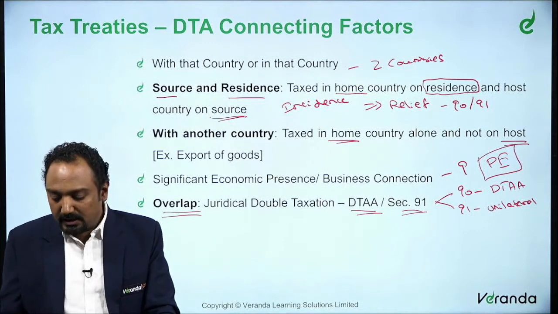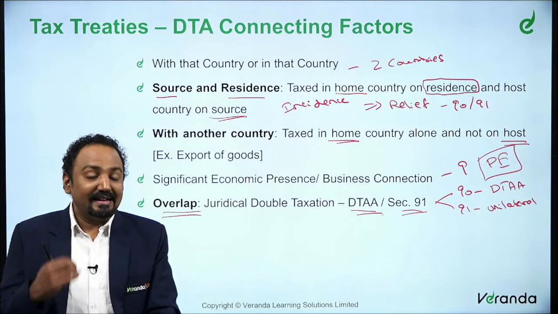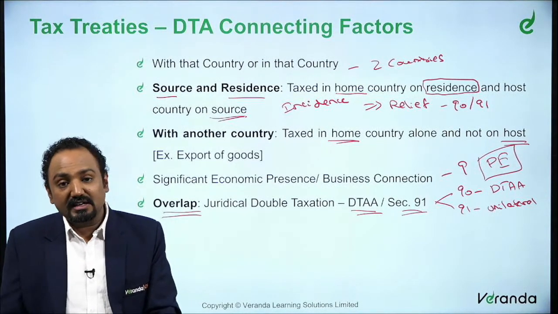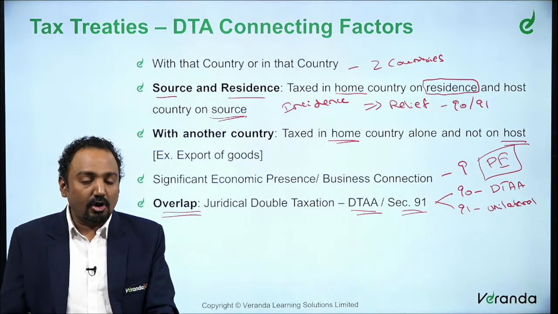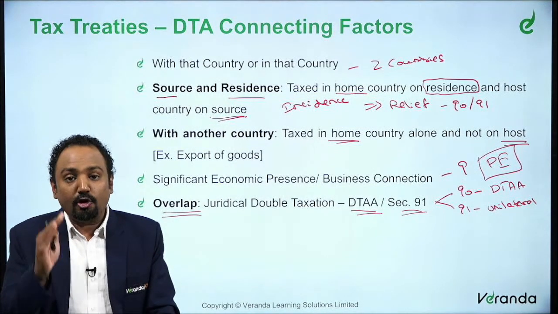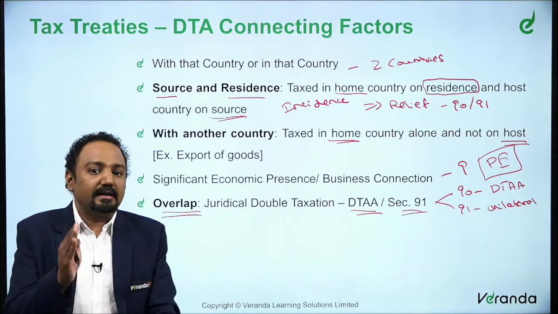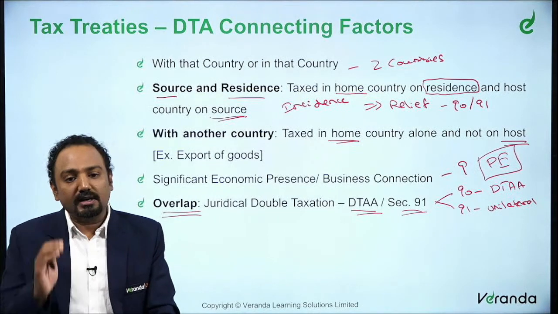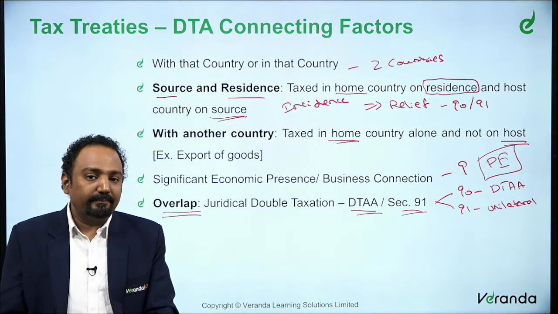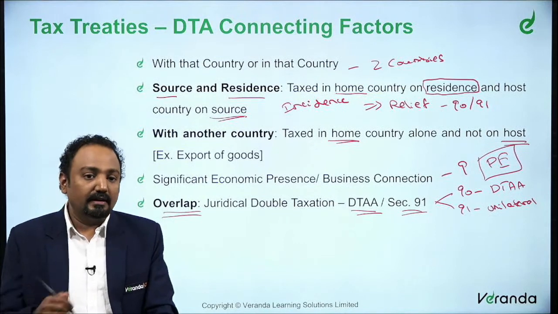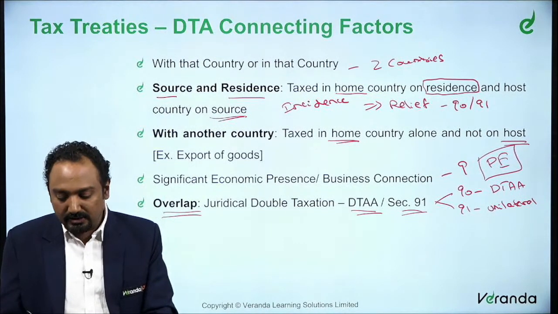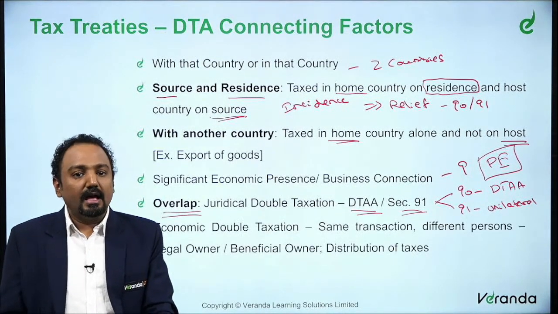So this is where it gives rise to the reason for having double taxation avoidance agreements, or a procedure to provide foreign tax credit for the tax which has been suffered in both the countries. So that's the reason for these agreements and all those factors. So that is what is important.